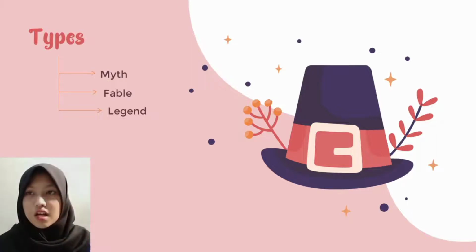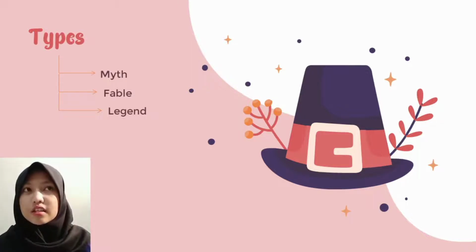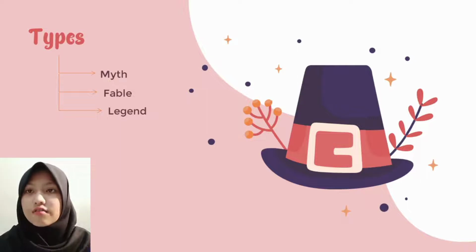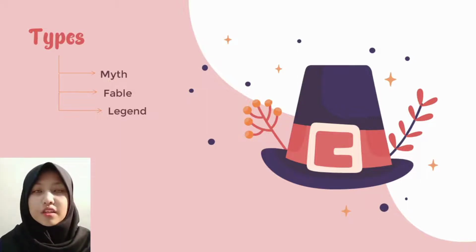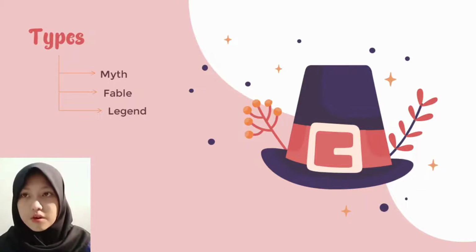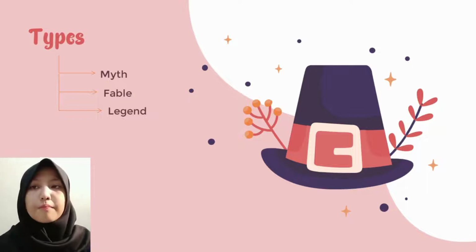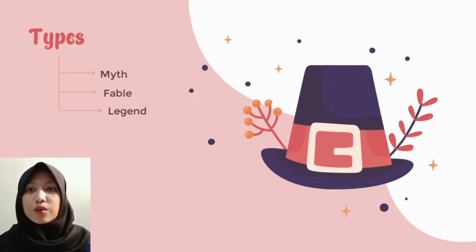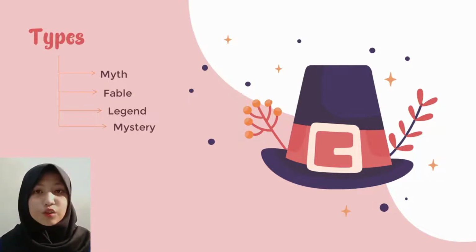Next, legend. Legend is the narrative text that consists of a narrative featuring human actions, believed or perceived both by teller and listeners to have taken place in human history.